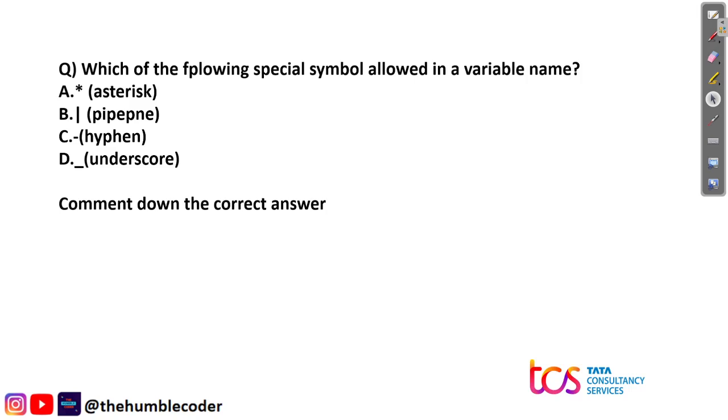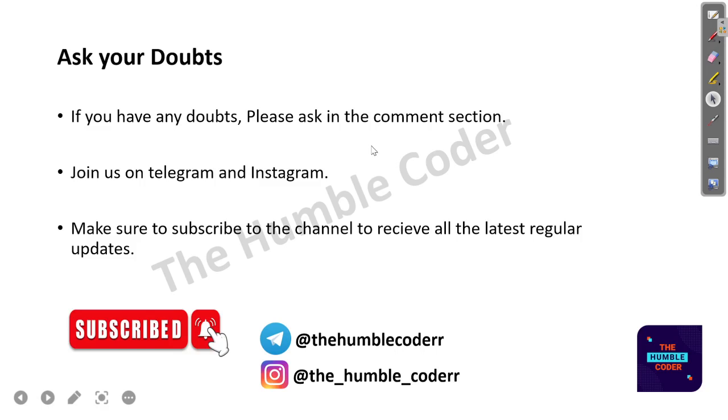Which special symbol is allowed in the name of a variable? I hope you all will comment down the answer, and even if you can see that others have replied already, please make sure that you reply on your own. Moving ahead.